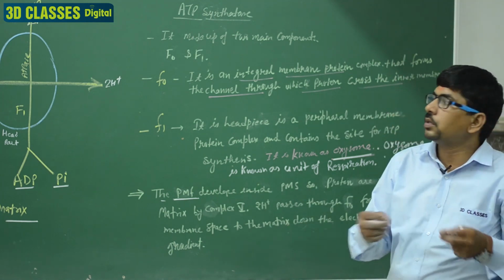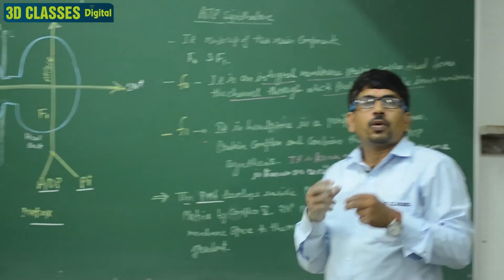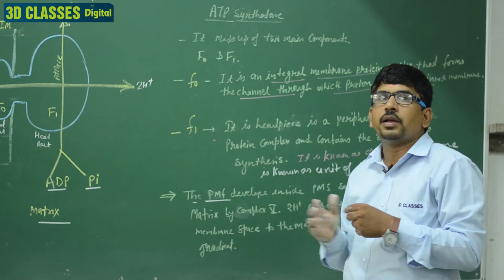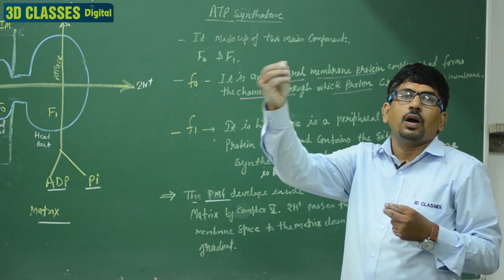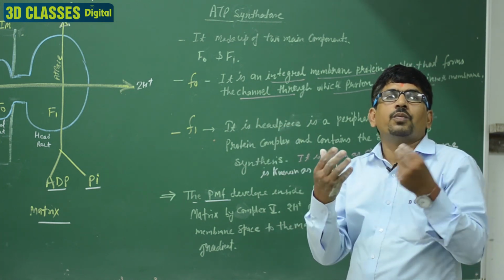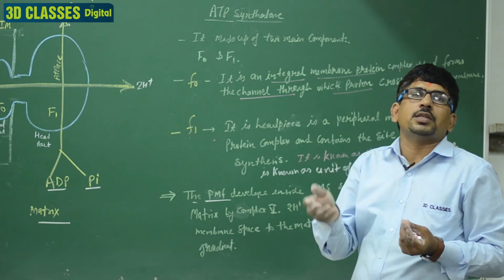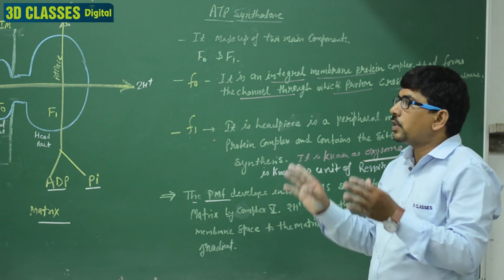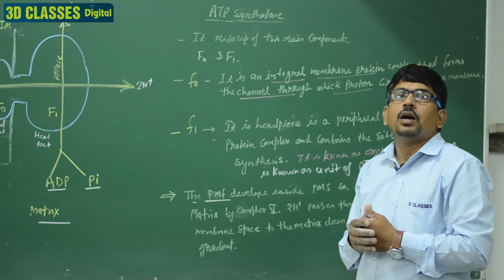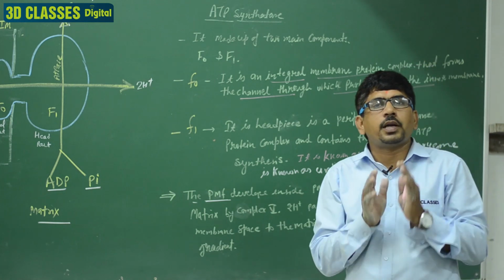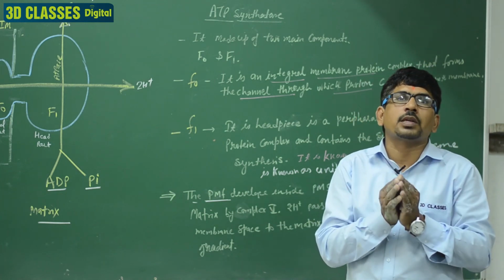Due to this proton imbalance, the proton potential inside the PMS and matrix, they move outside to inside with the help of complex 5, and when they move, there is energy, and this energy is capable of making the ATP. Clear? That is the process of the electron transport system. I hope you understand the electron transport system completely.